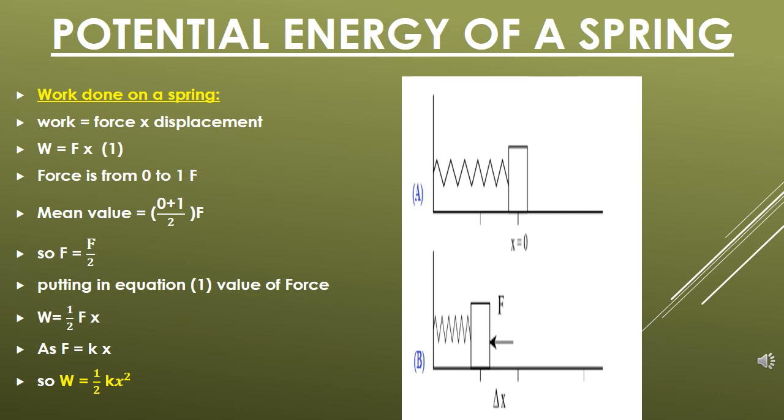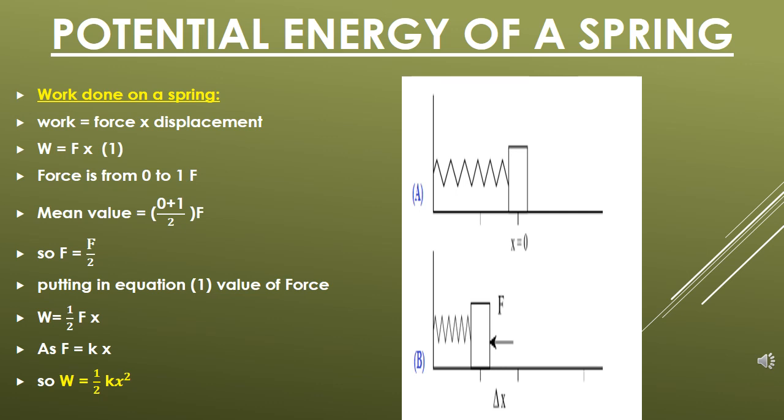It has the capacity to do the work, and that capacity to do the work is called potential energy. So this spring has got potential energy. Why? Because the work has been done on this, and that work is deposited in this spring itself. It is not transferred that energy to anything else. It has kept itself and it has developed a capacity to do the work, and its position has changed, its shape has changed, its configuration has changed. Therefore, we call that this spring has potential energy.